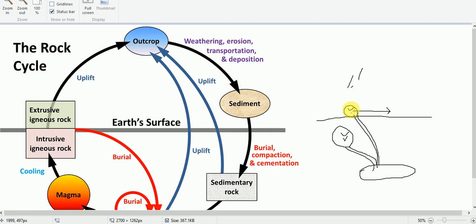The fragments will be transported to the low-lying areas and deposited here, and through the cementation and compaction process, sedimentary rocks will be formed. Say from the igneous rock, sedimentary rocks may be formed, and again due to the faulting process, this sedimentary rock may be buried underground.